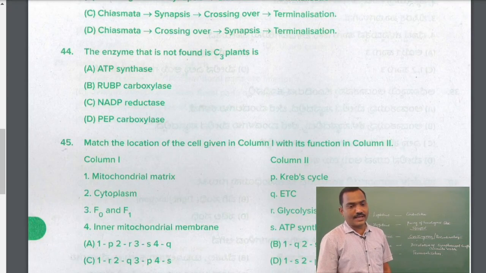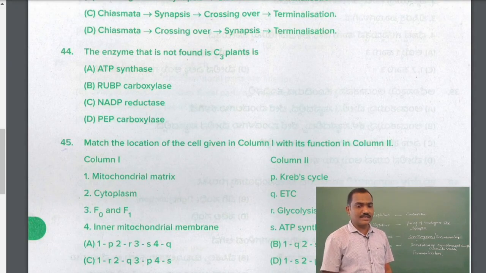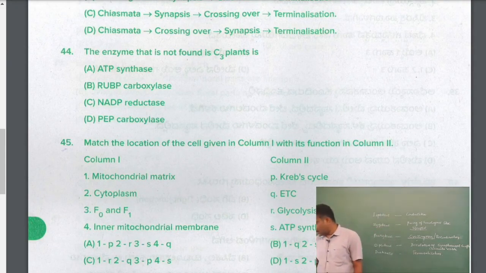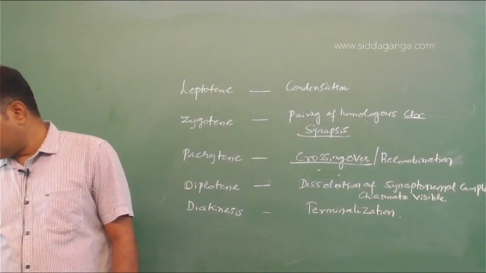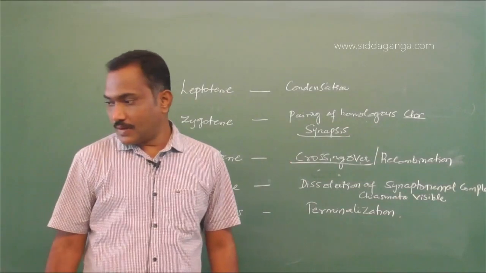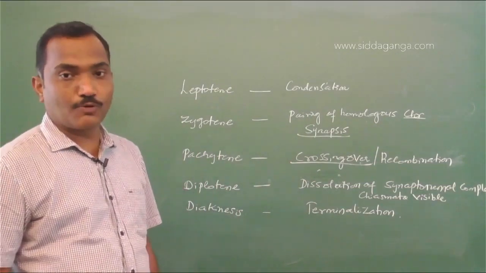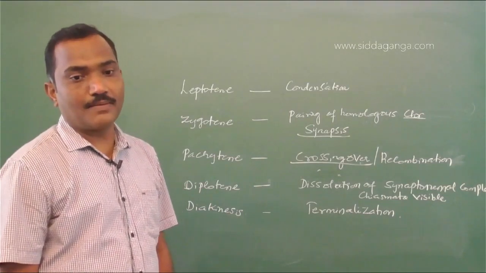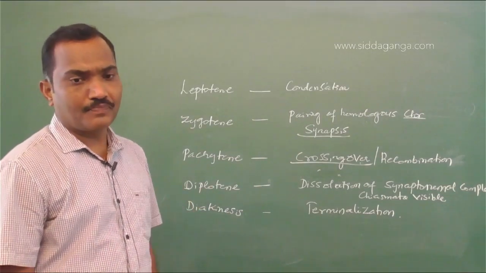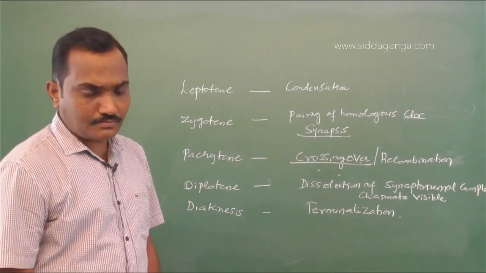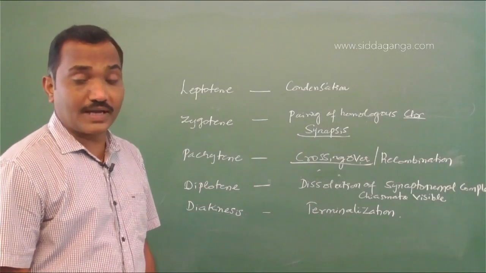Question number 44. The enzyme that is not found in C3 plants. We have C3 and C4 plants. In C4 plants there is the Hatch-Slack pathway, wherein there are two different types of enzymes.